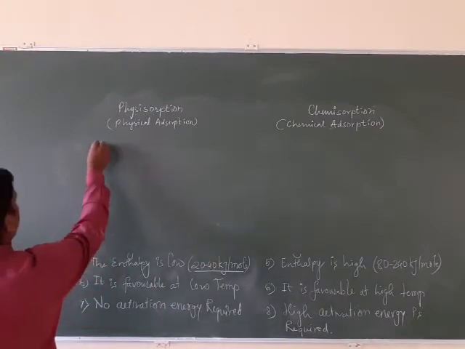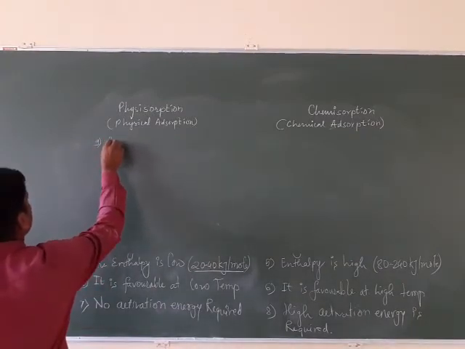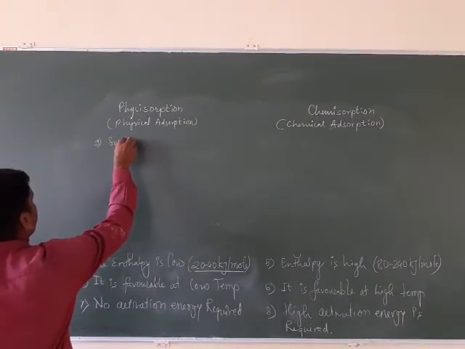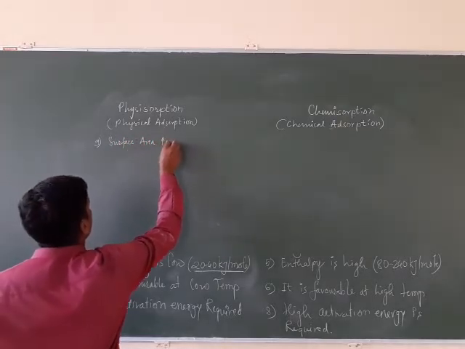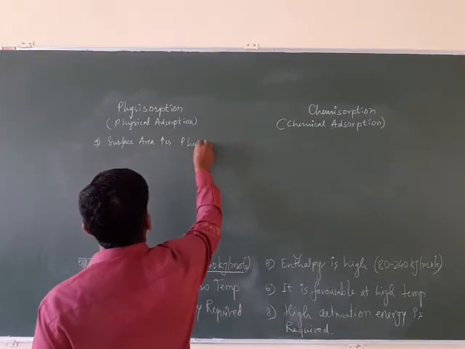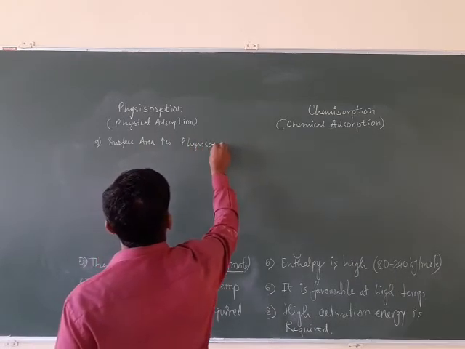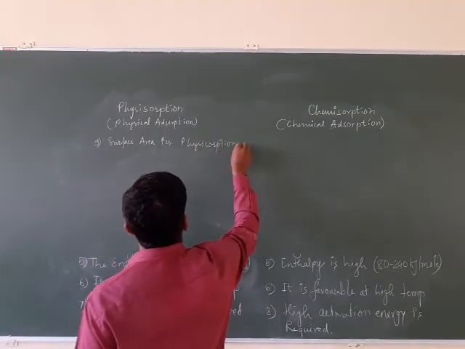That's why we can write: surface area increases, physisorption increases.